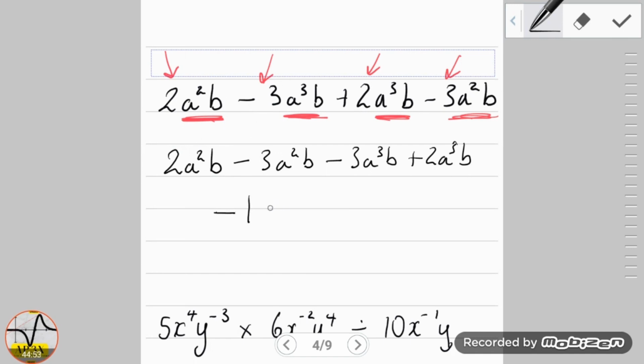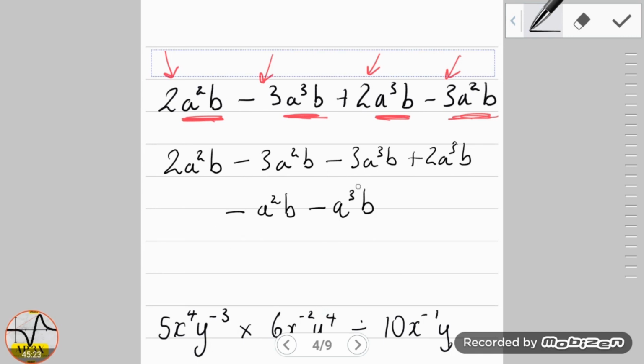If you choose to write the negative 1, that's fine. But in algebra, we usually do not write the 1. We just normally ignore the 1 because it's an understood coefficient. So the answer here is minus a square b. And minus 3 plus 2 is in fact again minus 1. We don't write the 1. We just simply write minus a cube b. Minus a cube b. That is the result.